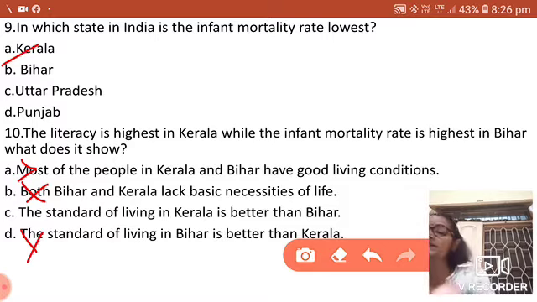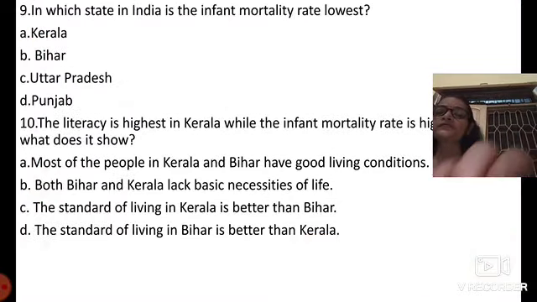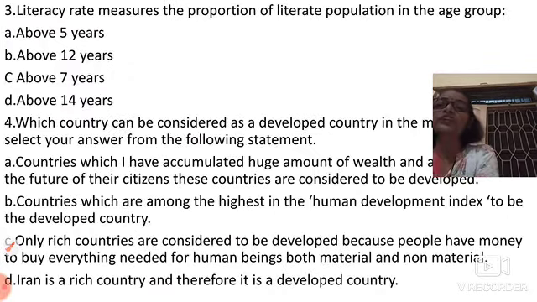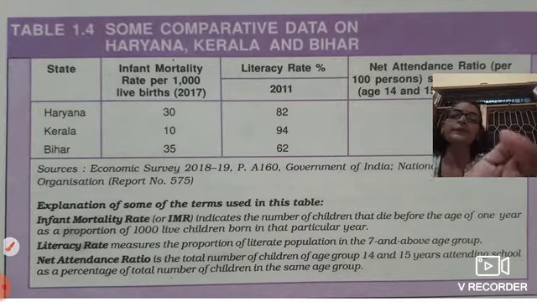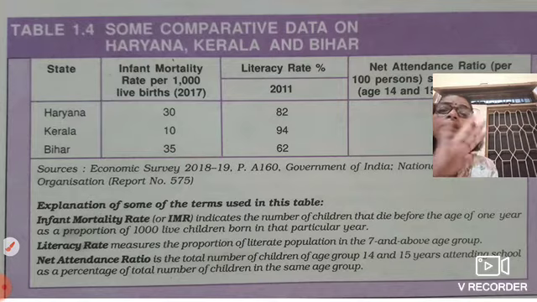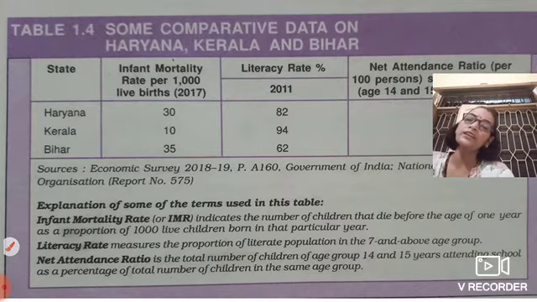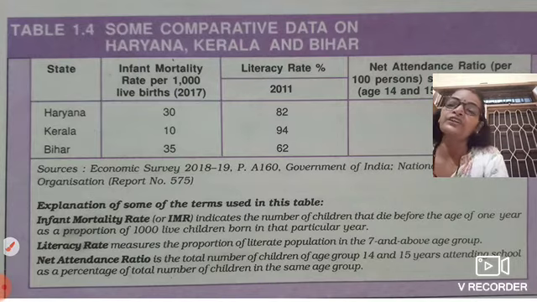So the answer is C. Answer is C. I kindly request the students to please go through this table very keenly and understand it. Don't learn the data by heart. It's not necessary, but understanding the table is very much necessary to answer all these MCQs. Thank you very much.